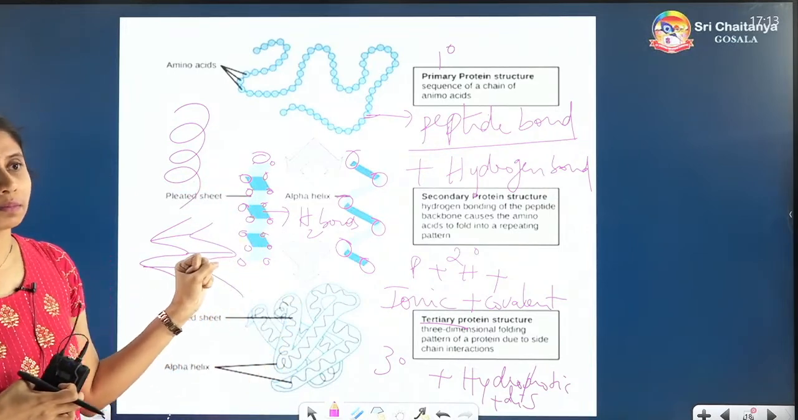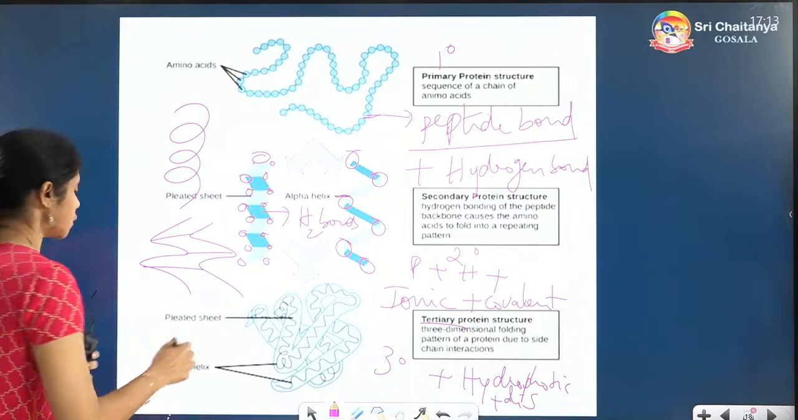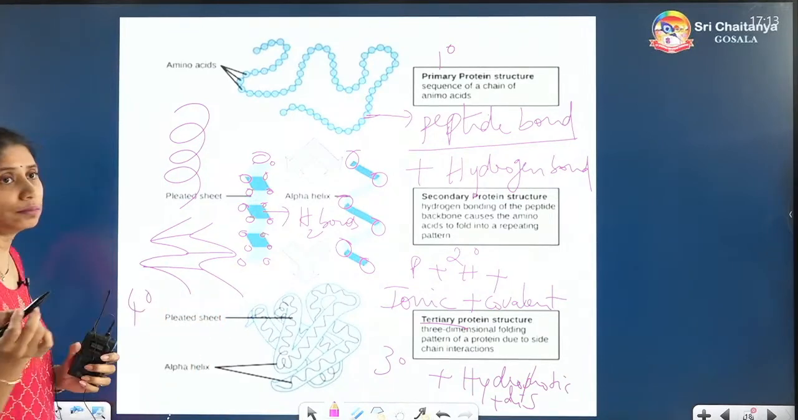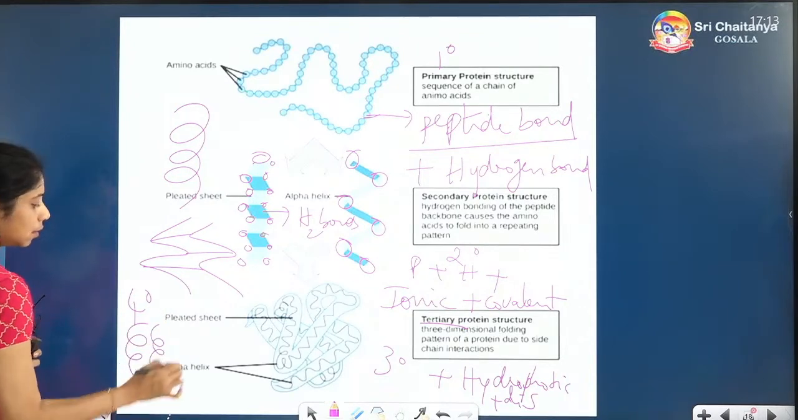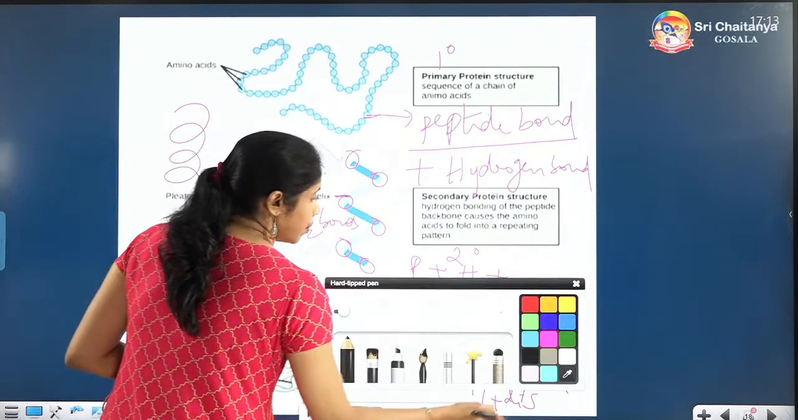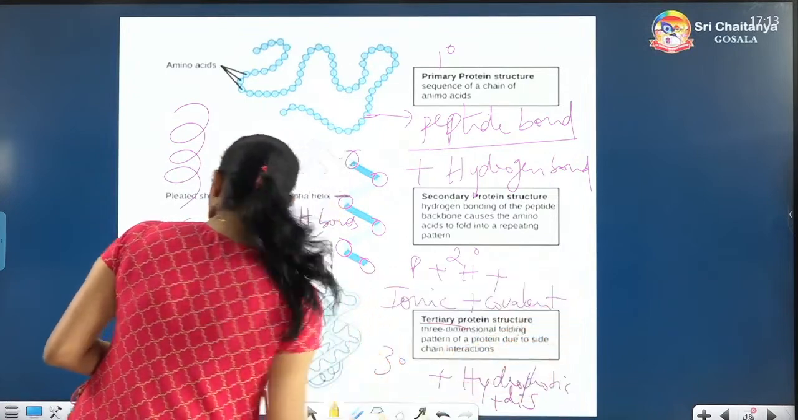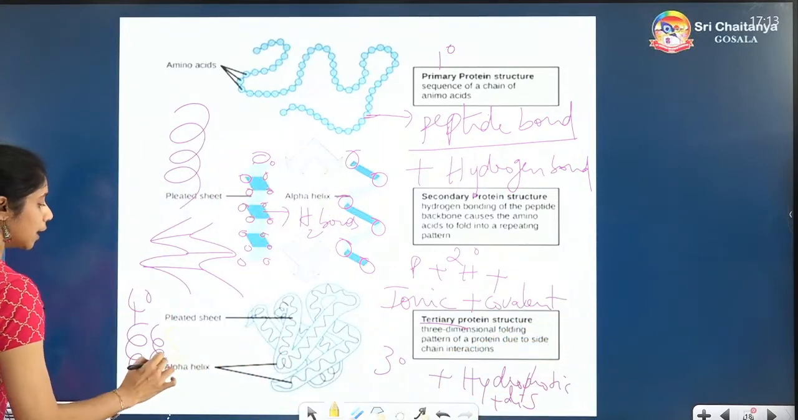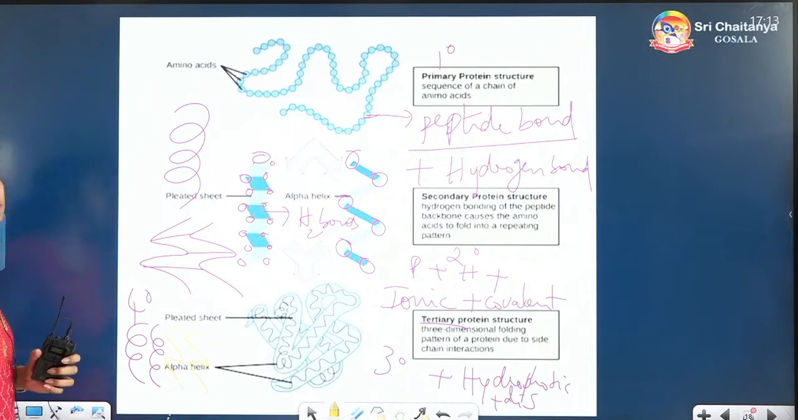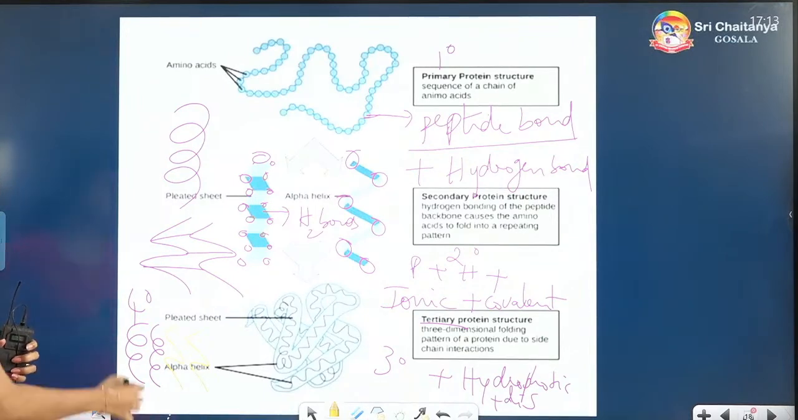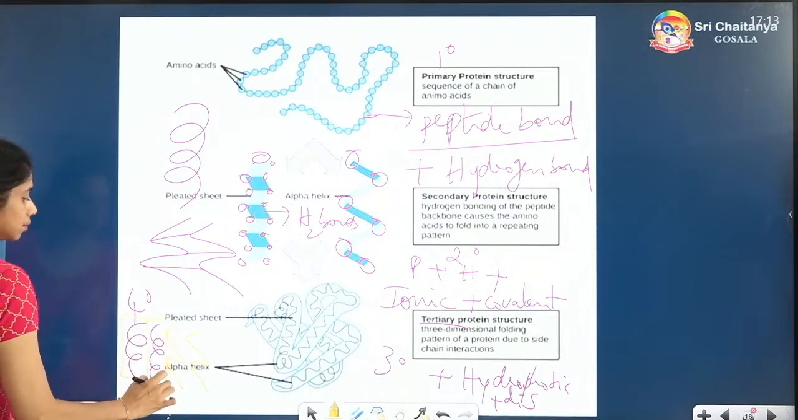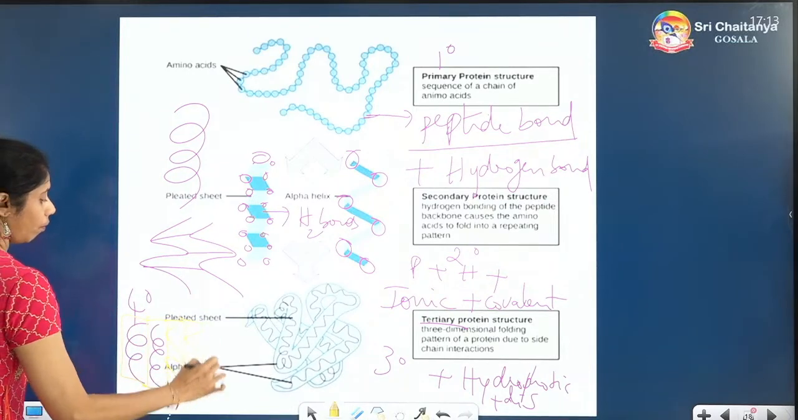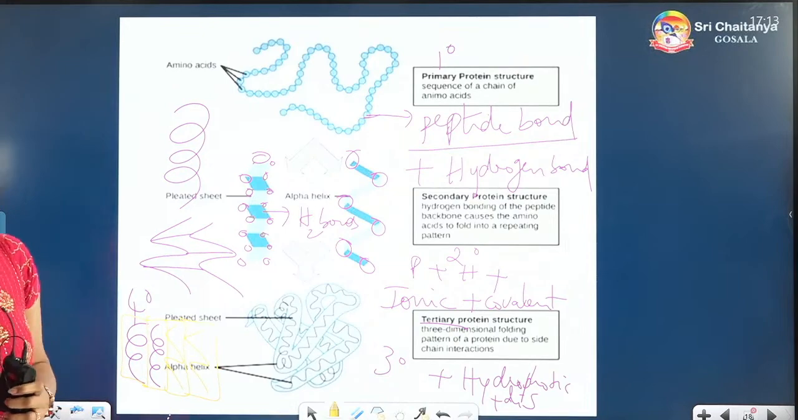ball. Then you have the quaternary structure also. Two will be like alpha chains like this, and two will be like beta pleated structures. Two will be like beta pleated forms. So if you have each of them like one cube, it will form the quaternary structure.